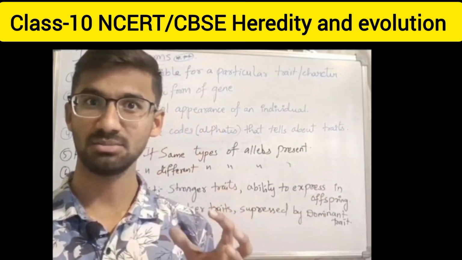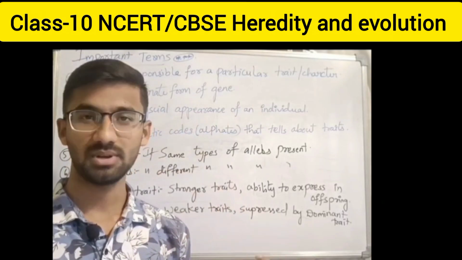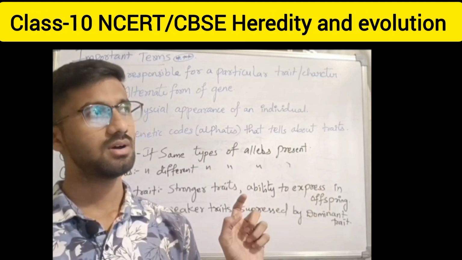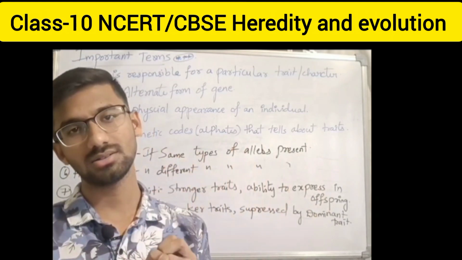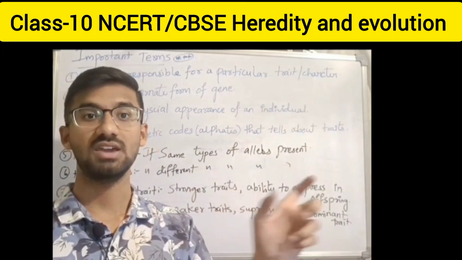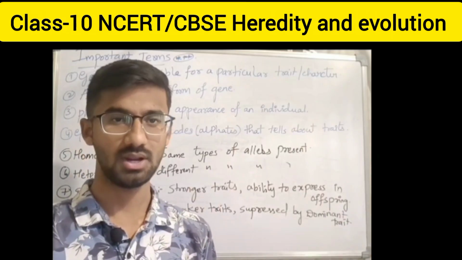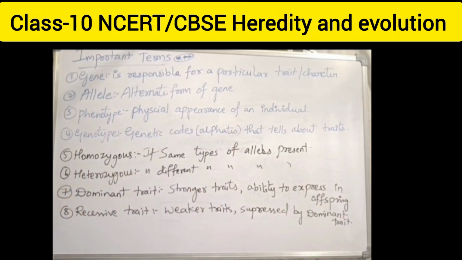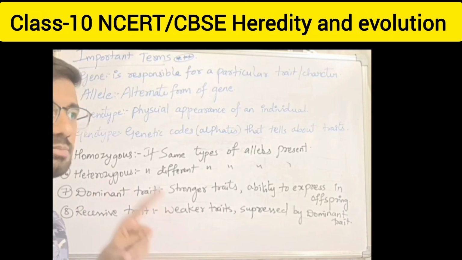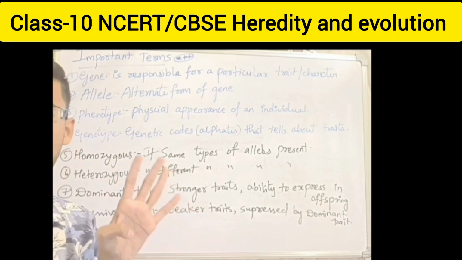As I told, there are some terms to be discussed, like dominant, recessive, and many more. Now knowing the characters is done. Now let's know the words Mendel gave. You're going to see important terms on the board, very very important. At the end of the chapter you must read all these definitions, because it is very important for MCQ type,